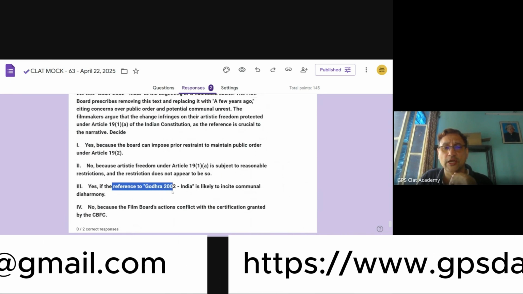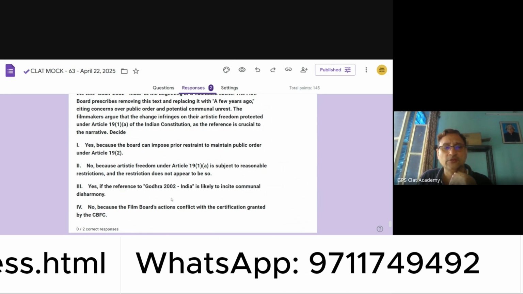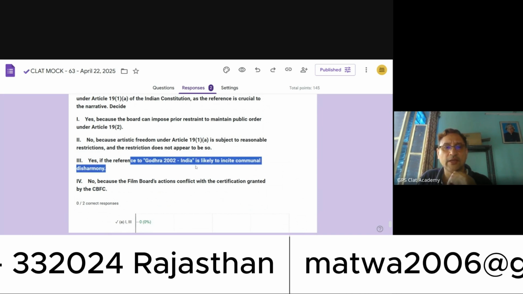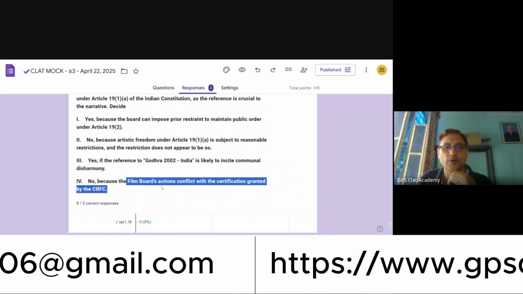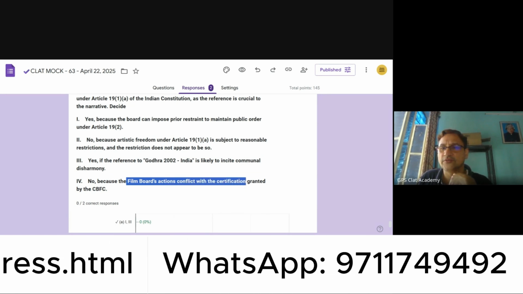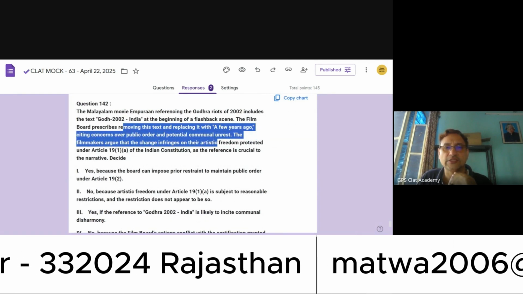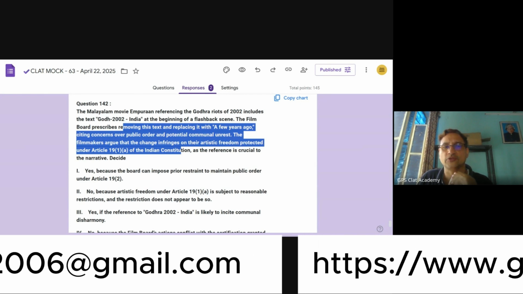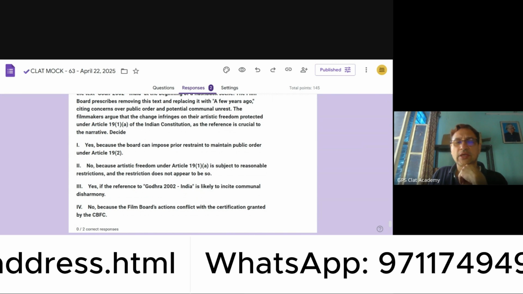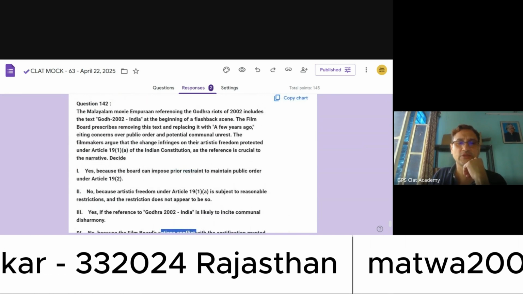The third: yes, if the reference to Godhra 2002 India is likely to incite communal disharmony. The fourth: no, because the film board's actions conflict with the certification granted. So, what is the certification granted? We don't know. This is not written here. The filmmakers argue that the change infringes their artistic freedom protected in Article 19(1)(a) of the Constitution. They are only saying that this is our freedom of speech and expression, and they are not talking about film board certification. Therefore, option 4 becomes irrelevant. This is not the situation.